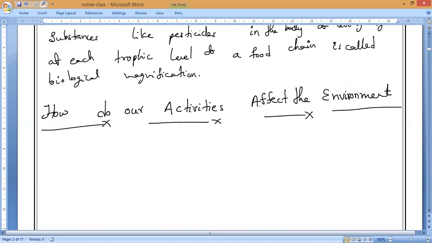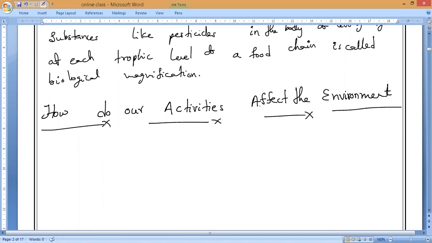Human activities are the main cause, and compared to them, all the animals might cause 1%. So human beings are the major part of our environment, because our activities change the environment around us, and these changes in the environment affect us again. The majority of activities we do, and the effect is also on us, along with other organisms or species.